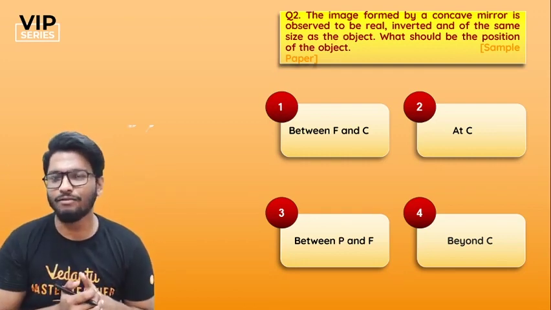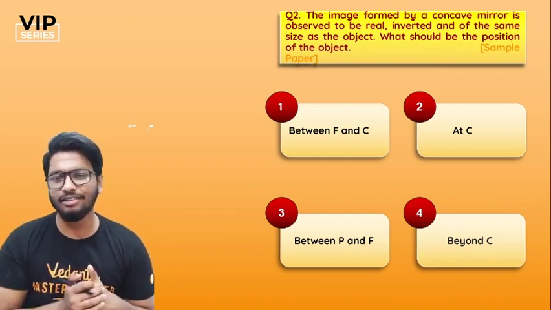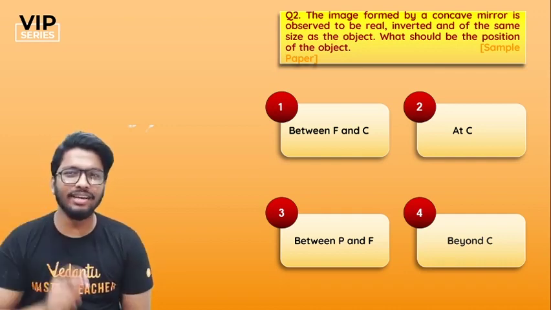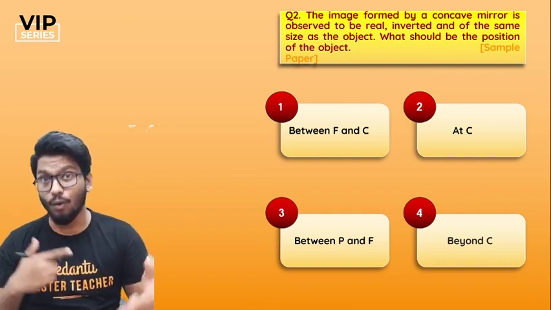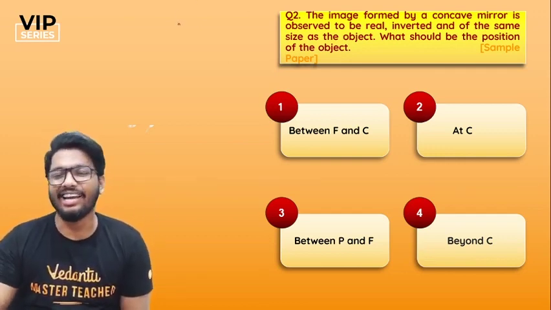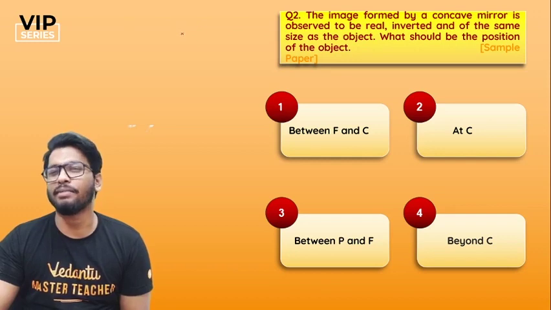Your options are between focus and the center of curvature, at the center of curvature, between the pole and the focus, or beyond the center of curvature. What do you guys think? It should be a real image, it should be inverted, and also it should be of the same size. Which of the ray diagrams do you think would satisfy that particular criteria?